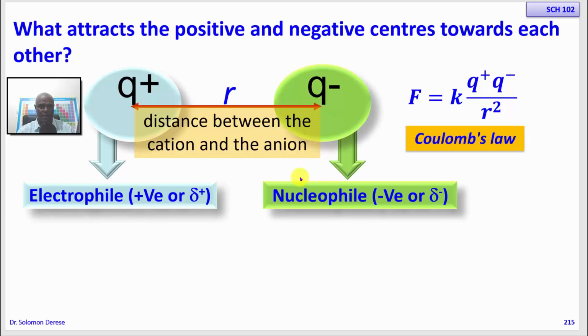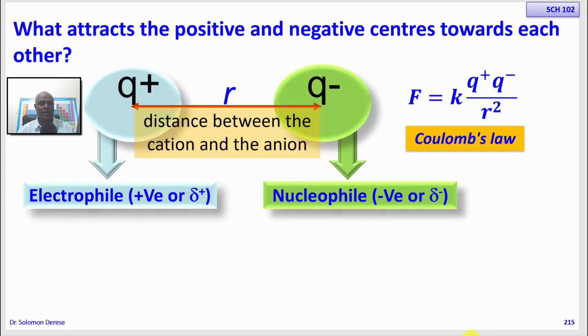bond with each other, they must come close to each other. They must attract to each other. So they will come very close to each other. They can form a bond very easily if the charges on these atoms are high. If the bond is very polarized, compared to another bond which is not very polarized, a polarized bond will react very fast compared to an unpolarized bond.